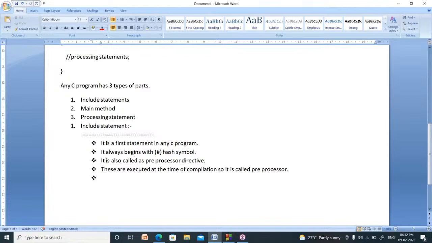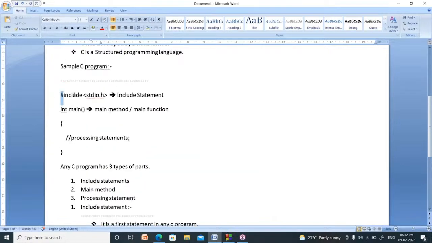What is the meaning of directive? Directive means the hash include statement gives direction to the compiler.